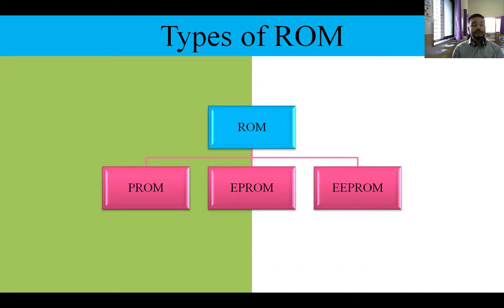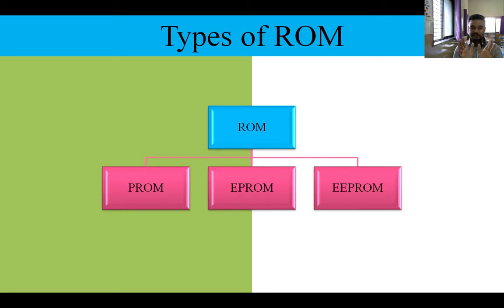change that. Now, based on these functions and working, ROM is again divided into three subtypes. First one is PROM, second one is EPROM, and third one is EEPROM. Now, what is this PROM, EPROM, EEPROM? That we have. So, PROM means programmable read-only memory. PROM stands for programmable read-only memory.